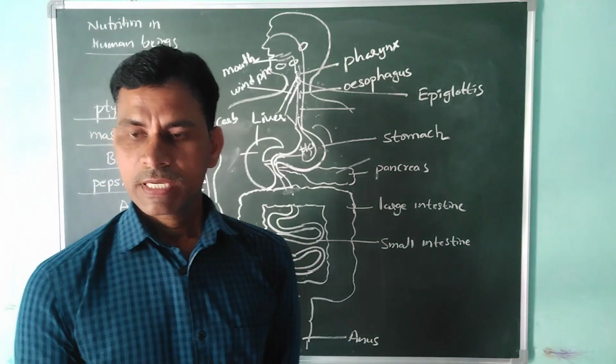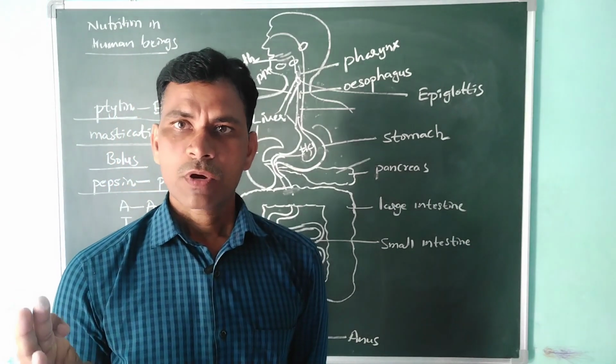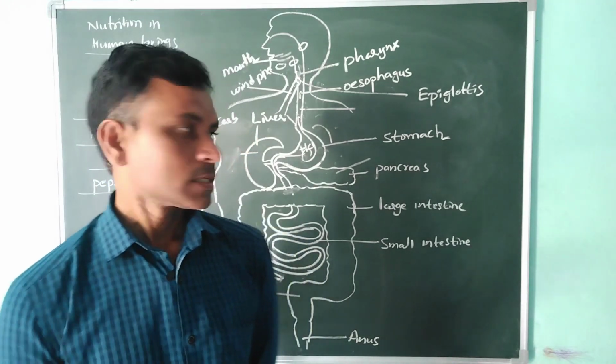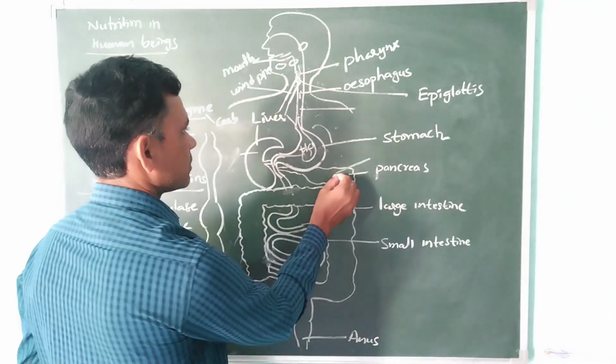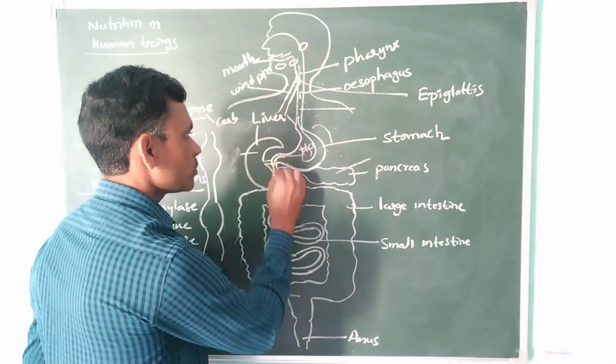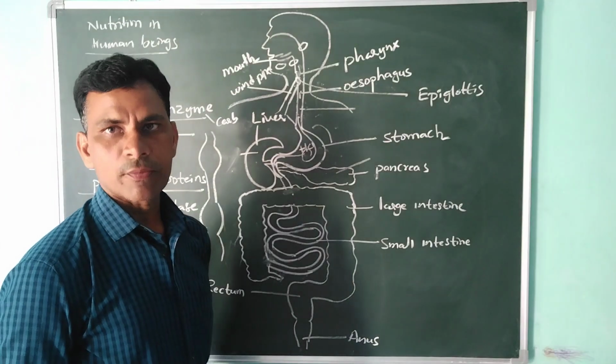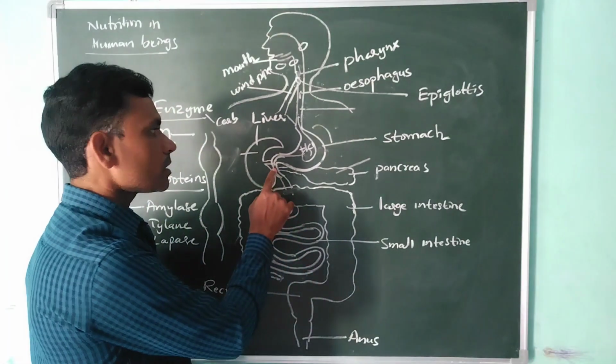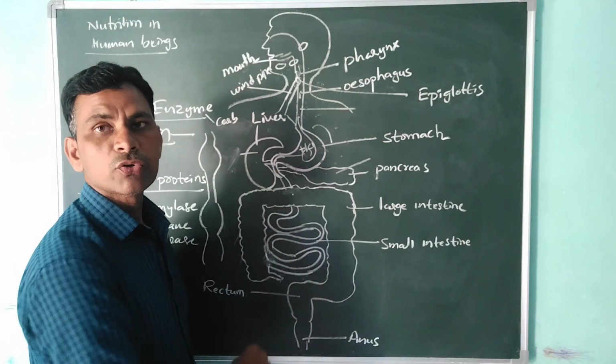So what food materials are they active on? Carbohydrates, proteins, fats. These organs help break down food after the C-shaped structure. What do we call this C-shaped structure? Duodenum.